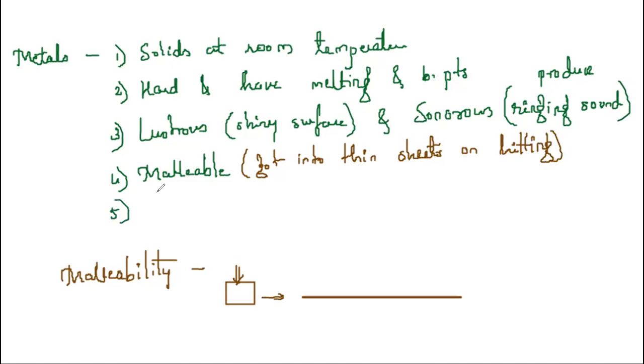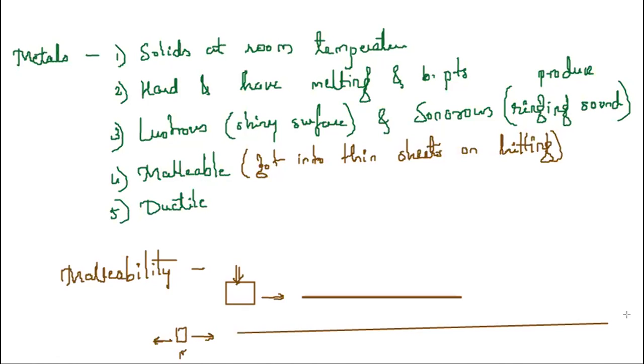Second important property of metal is they are ductile. Now, what do we mean by ductile? You take a piece of metal, you go on heating it and go on pulling it from both the ends. When you go on pulling it from both the ends, you will get a thin wire-like metal. You can pull it into a long thin wire.